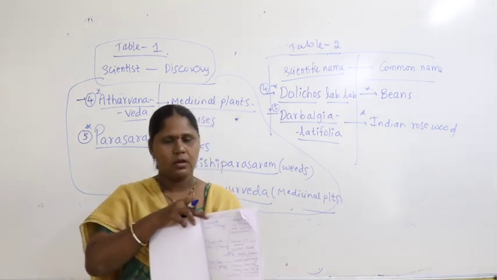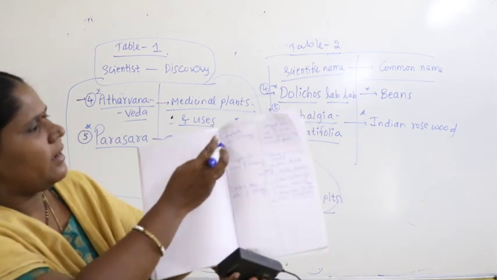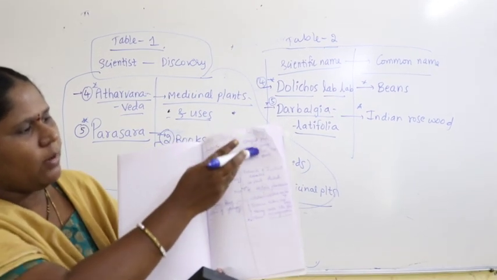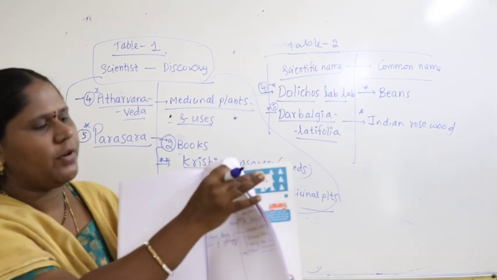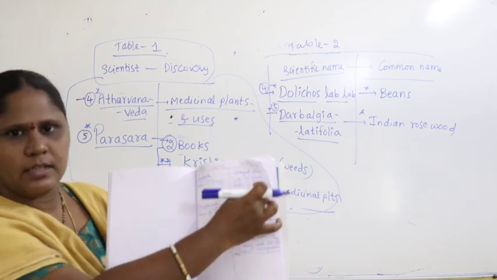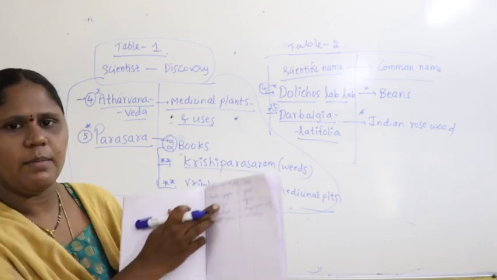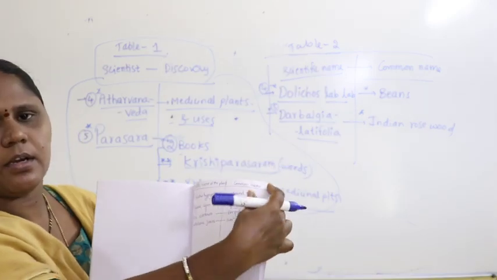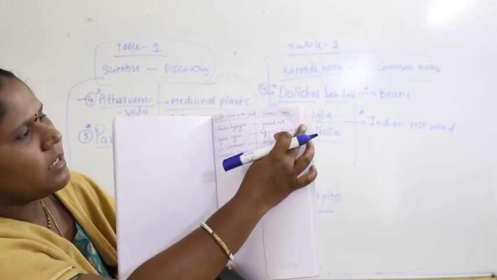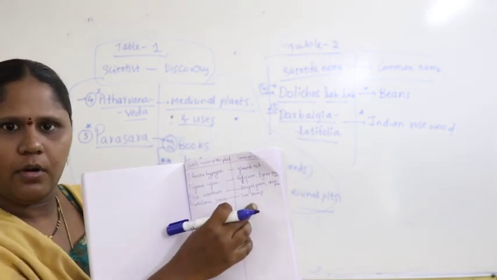For table number 1, what is given here? Scientist name and discovery. Look at how nicely it is written: Aristotle, Theophrastus, Robert Hooke, and the information about each is mentioned. He left the last 15-20 pages and wrote table number 1 with scientist name and discovery. Table number 2 is also written very well: scientific name of the plant and common name. Arachis hypogea, Cajanus cajan, Crotalaria, all 4, table number 2.